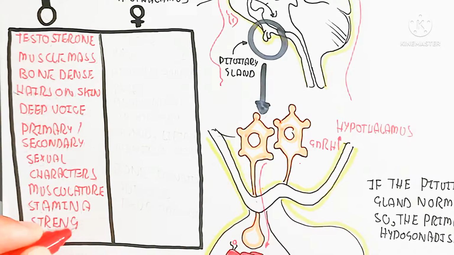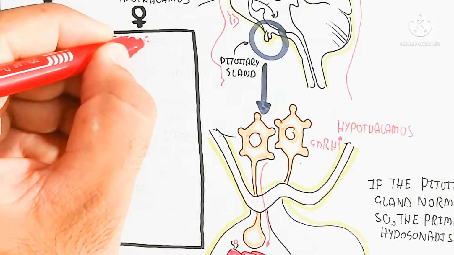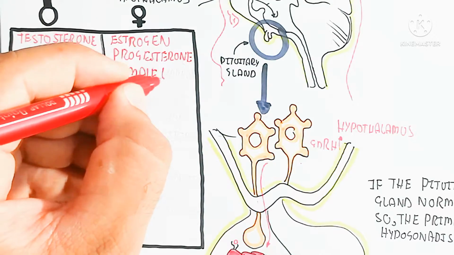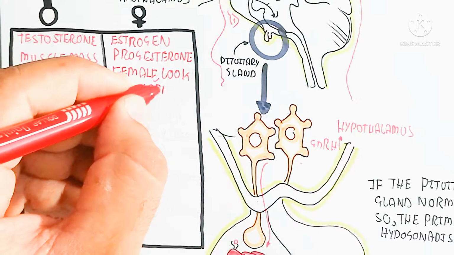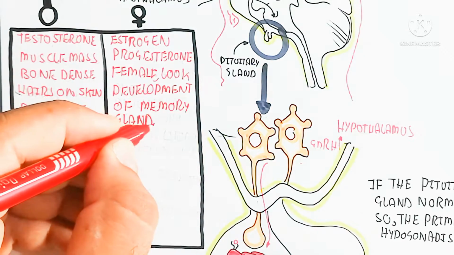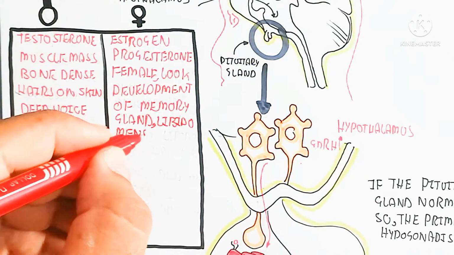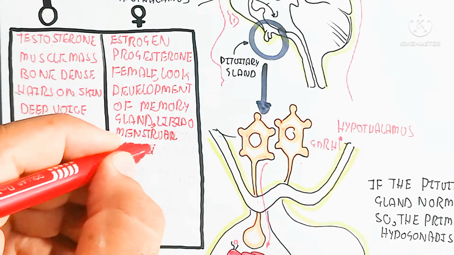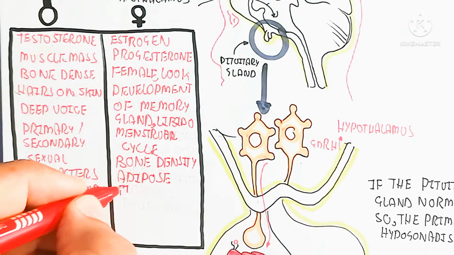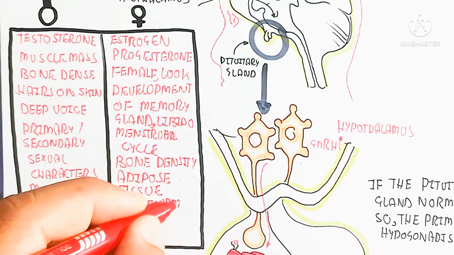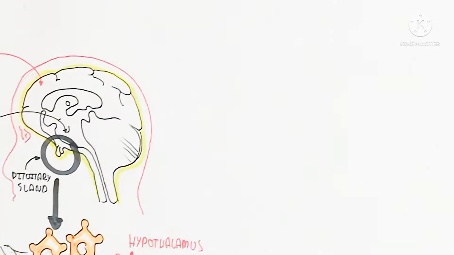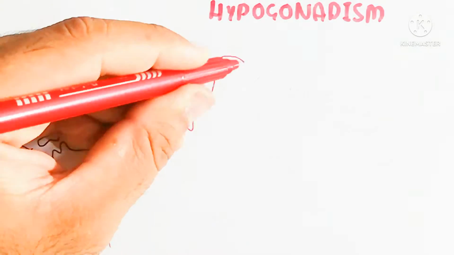While estrogen and progesterone are the female steroid hormones, which give the female her look and appearance, and drive development of the mammary gland, libido, menstrual cycle, bone density, and adipose tissue development. In the same way, testosterone also increases libido in the male. I hope you make sense of these things. So let's understand how it functions and how hypogonadism will occur.